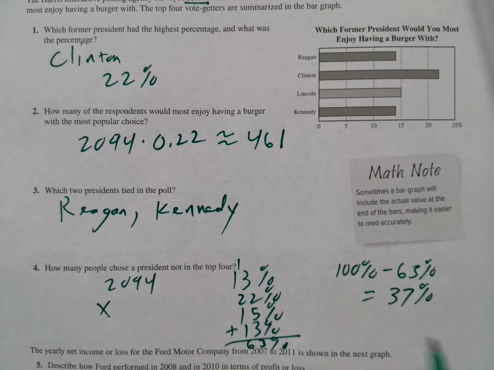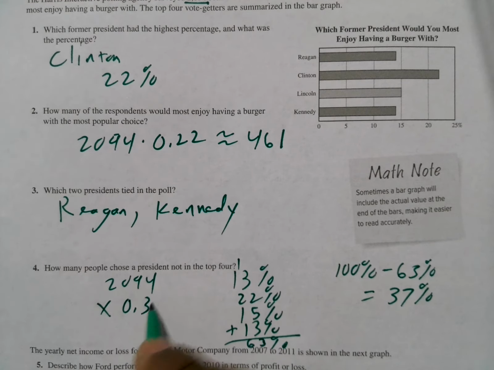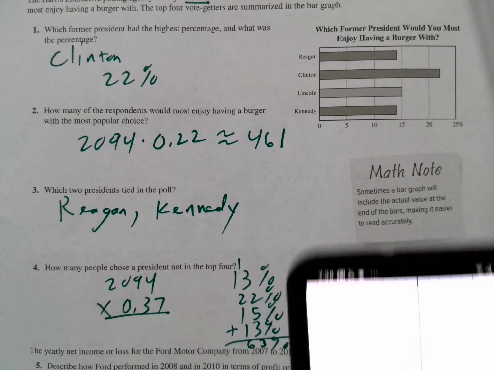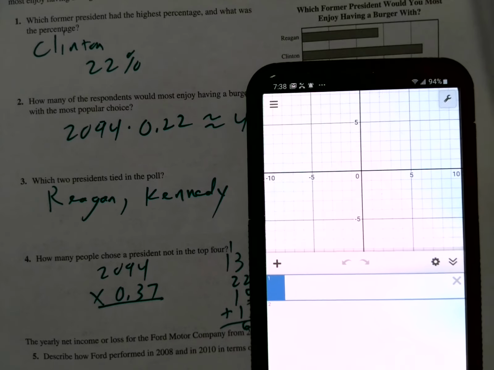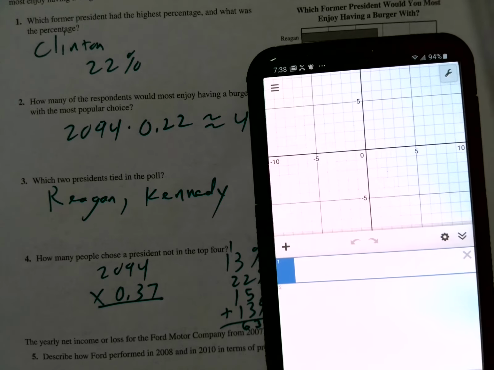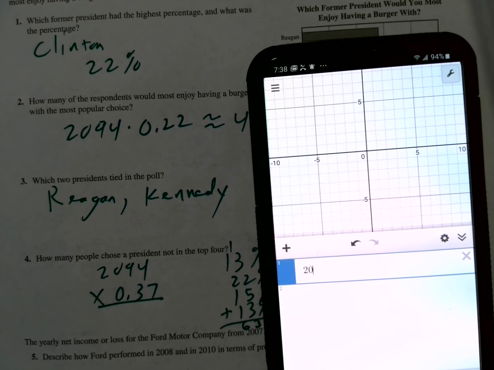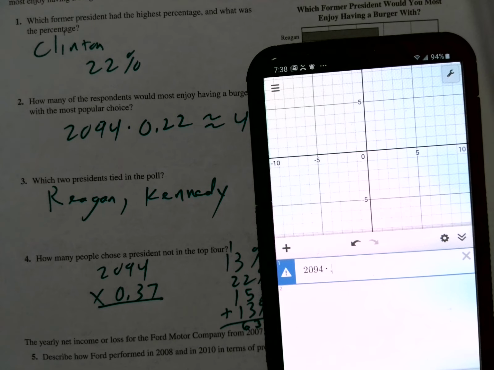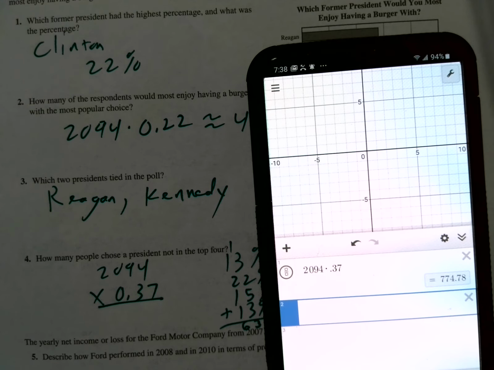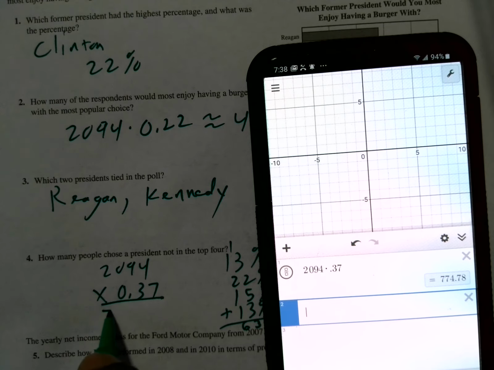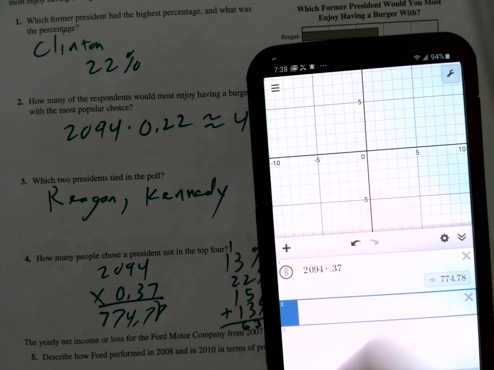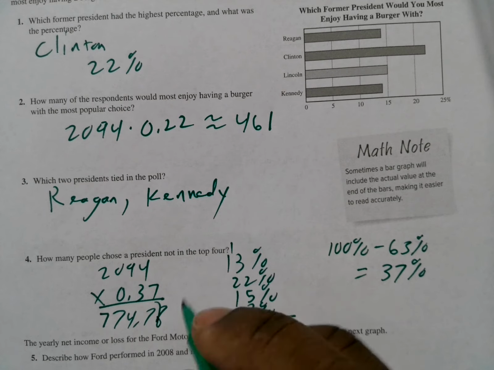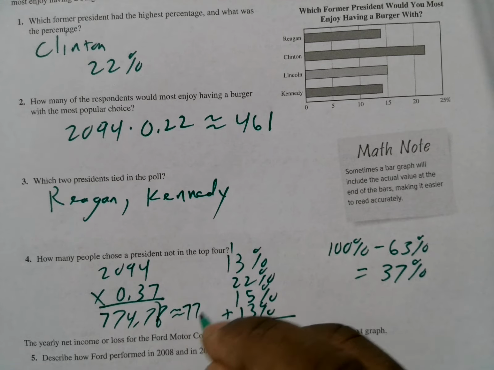2,094. So we'll change that to a decimal, and then we will multiply it. So I will put this into my calculator. So I would have 2094 times 0.37, and that would give me 774.78. But remember, we cannot have 0.78 of a person, so our final answer would be approximately 775.